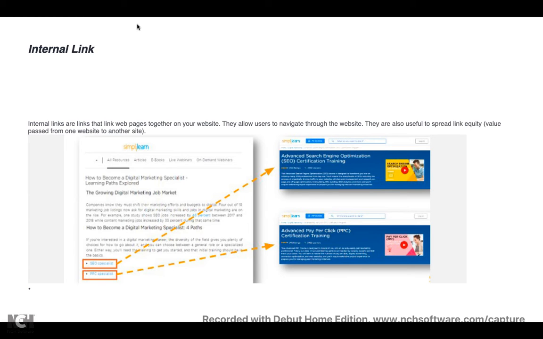So using these internal links only, the user will be able to navigate inside your website itself. You should not leave your website and go. So I have clicked on Simply Learn and some content it is showing. Again, whatever the user is looking for inside that web page itself, add some links so that the user is not coming out of that page. Instead, he is still active using your website page itself. So add some internal links.